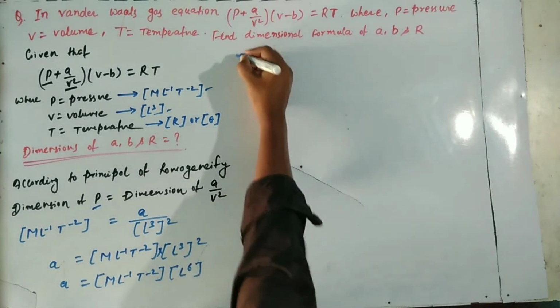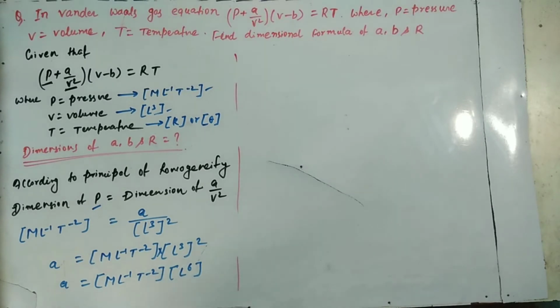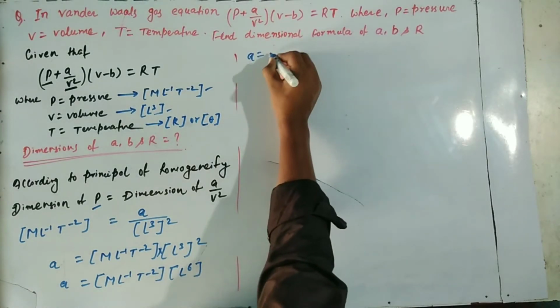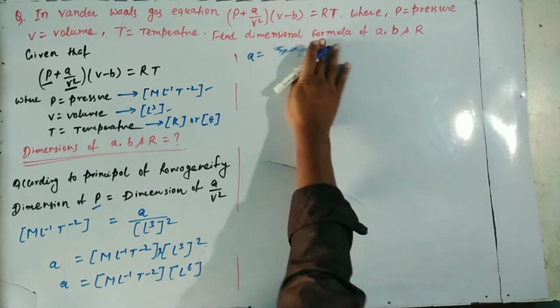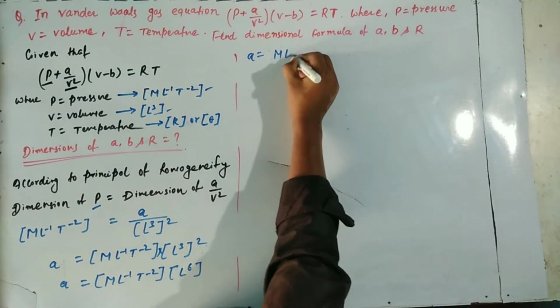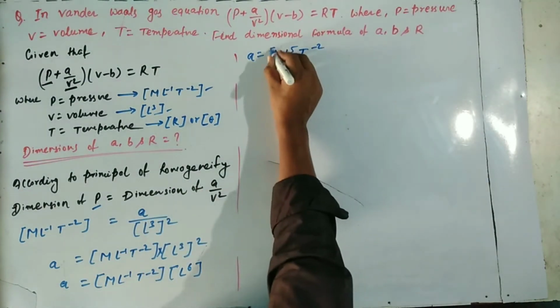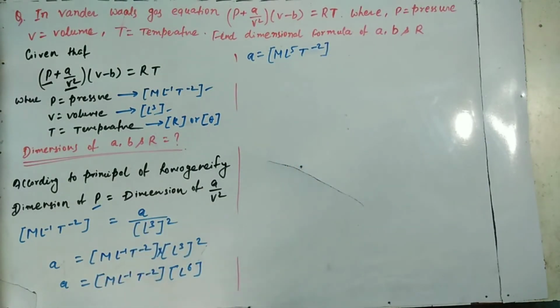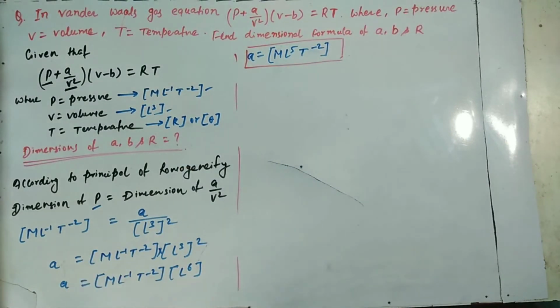Therefore A equals M L^5 T^-2. This is the dimension of A. We have found the dimension of A.